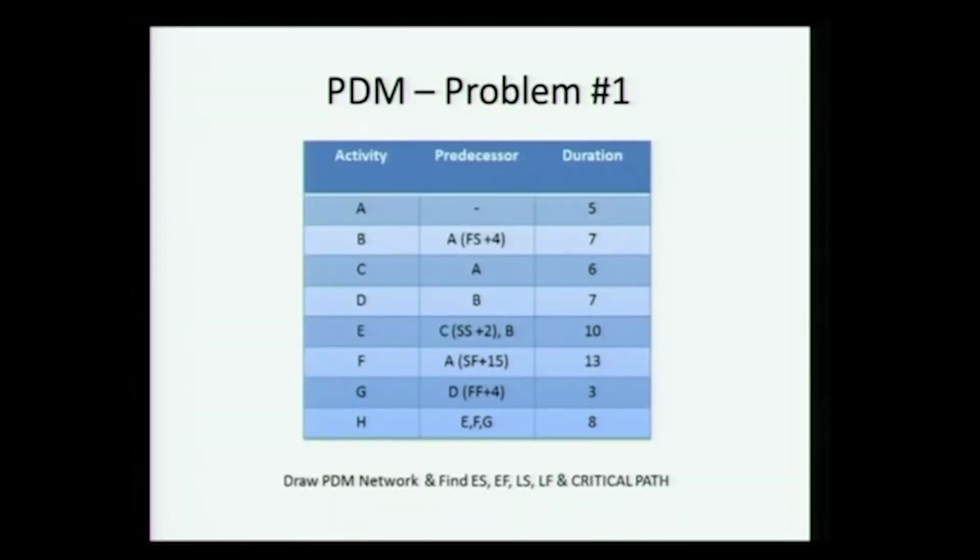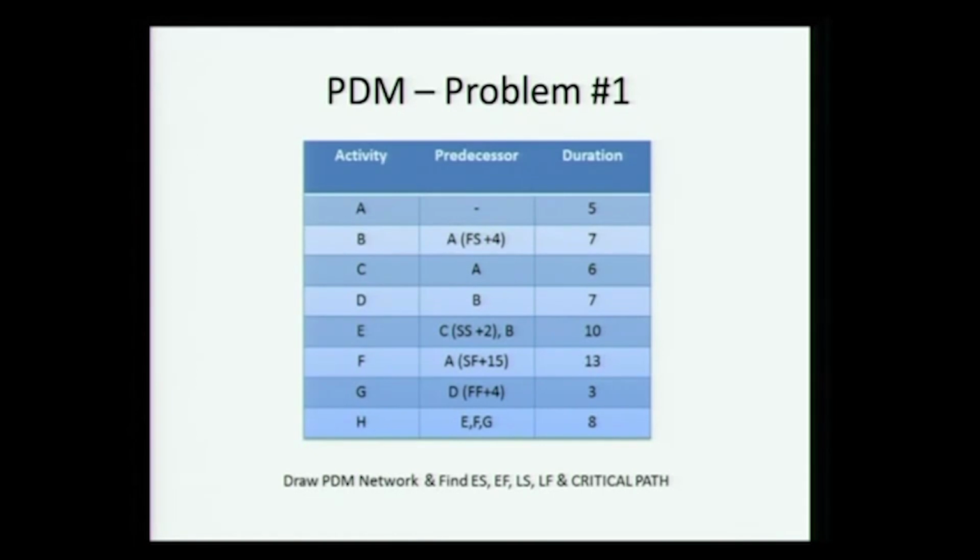Okay, let us take up a problem which we will solve using these relationships. You have all these activities A to H. When we say predecessor, it means A. So for B, the predecessor is A with a finish-start relationship with a lag of 4, and the duration of B is 7. What I want you to do first is draw the PDM. Once you draw the PDM, I'll show you what network we have, and then we will start doing the analysis.